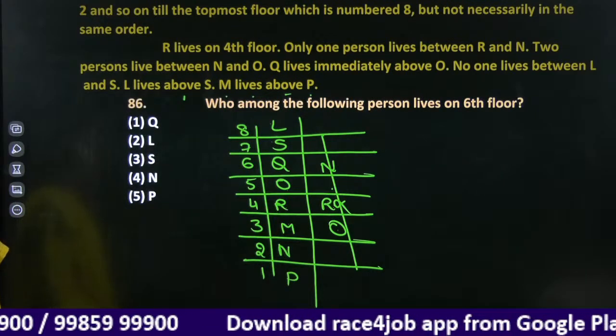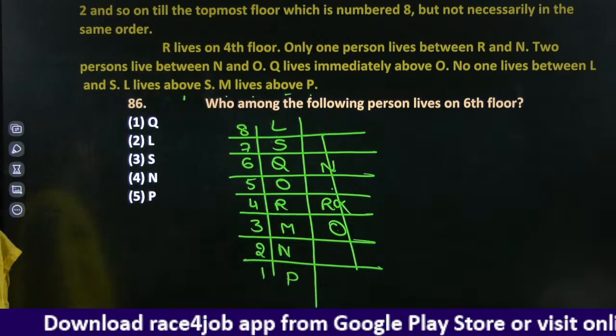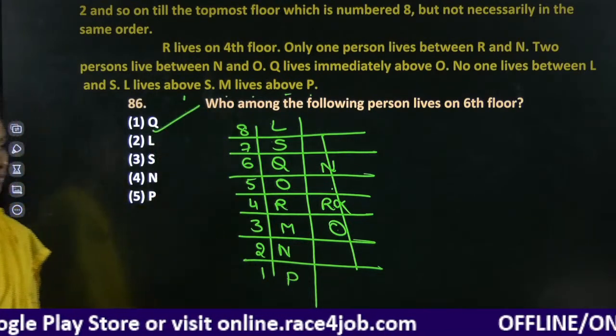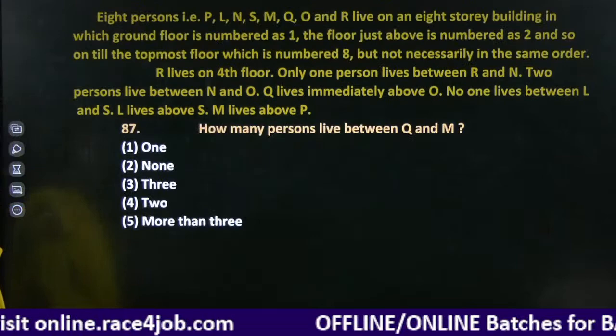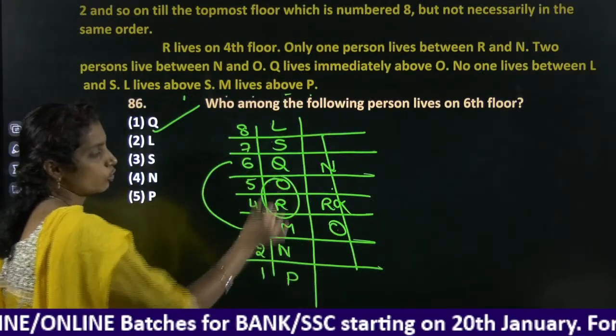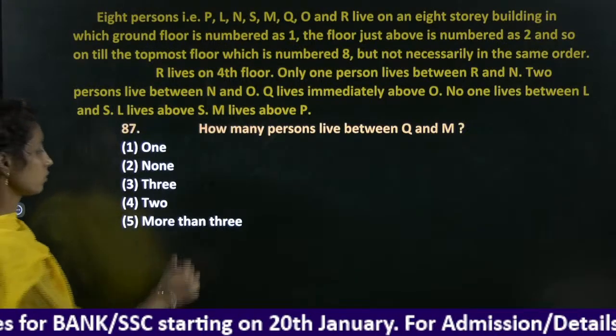Who among the following person lives on 6th floor? 6th floor it is Q. Right? How many persons live between Q and M? In between Q and M, we have two persons, OR.